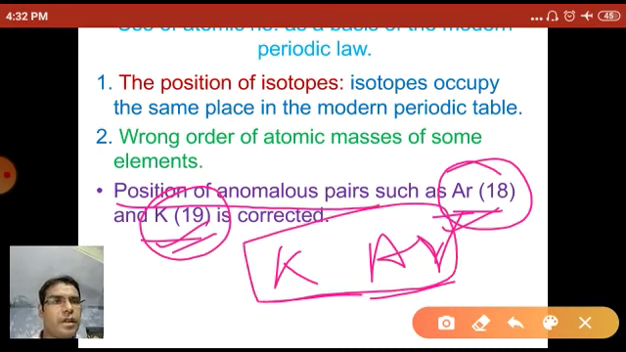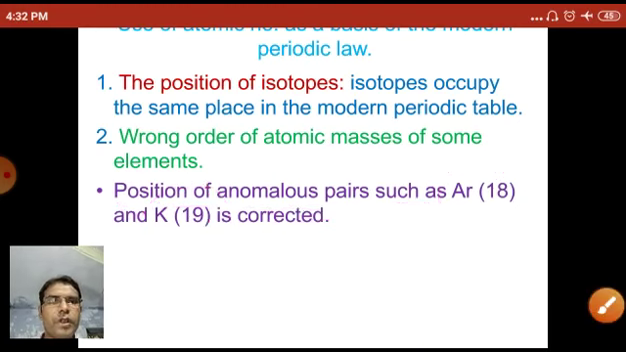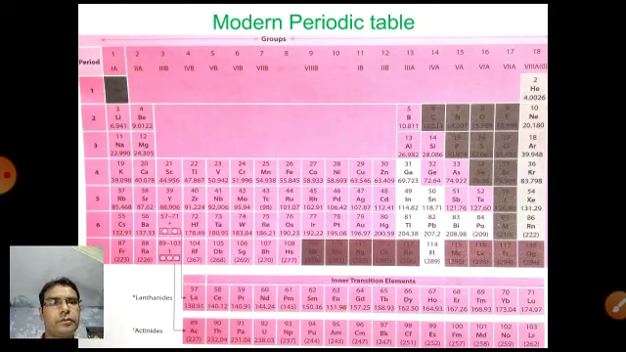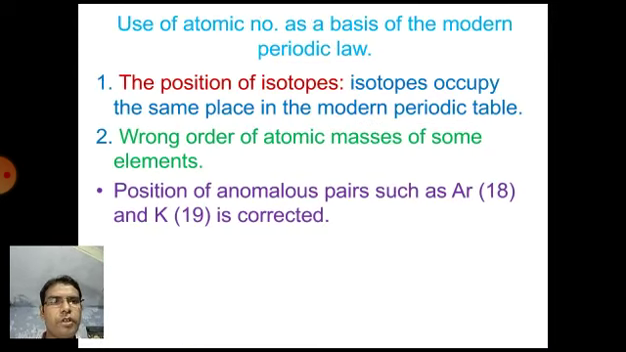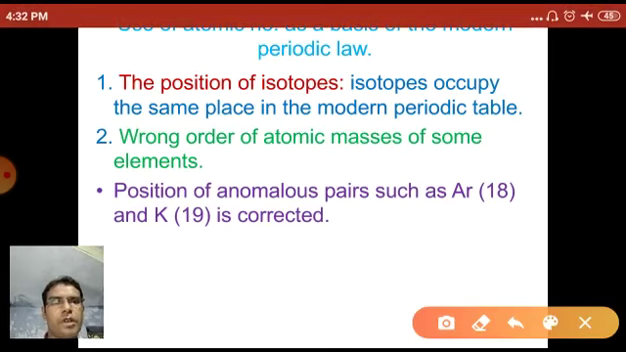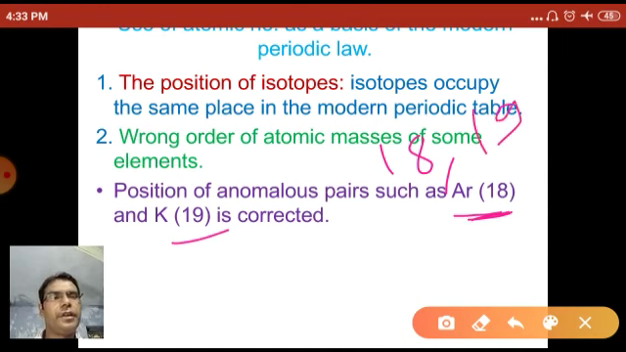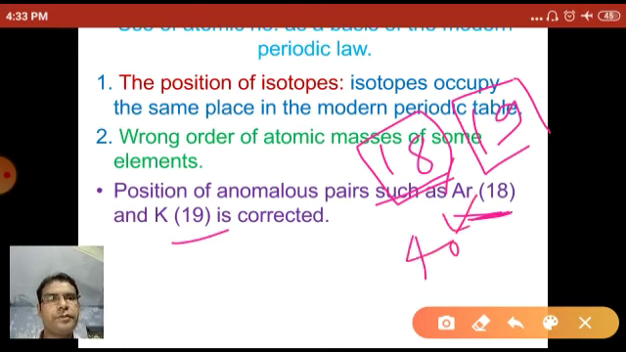But when we arrange potassium and argon according to their atomic number, the atomic number of argon is 18 and the atomic number of potassium is 19. So first argon comes and then potassium. Here argon has atomic mass 40 and potassium has atomic mass 39.